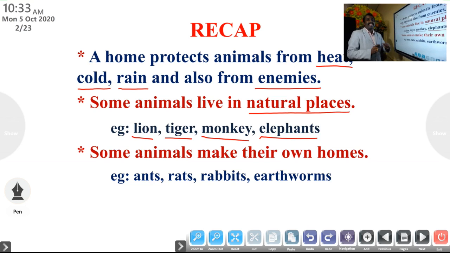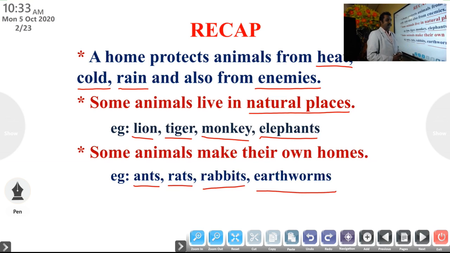Some animals make their own homes to protect themselves from enemies. Examples: ants, rats, rabbits, earthworms. All these animals can make their own homes. These are the important points we have studied in the previous class.